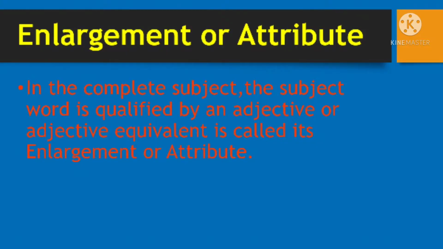And now let us see the next part here. What is that? Enlargement or attribute. So what is an enlargement or attribute here? In the complete subject, I told you the subject won't be just one word, sometimes it will be a big subject, a group of words. So in the complete subject, if the subject word is qualified by an adjective or adjective equivalent, then we call it an enlargement or attribute.